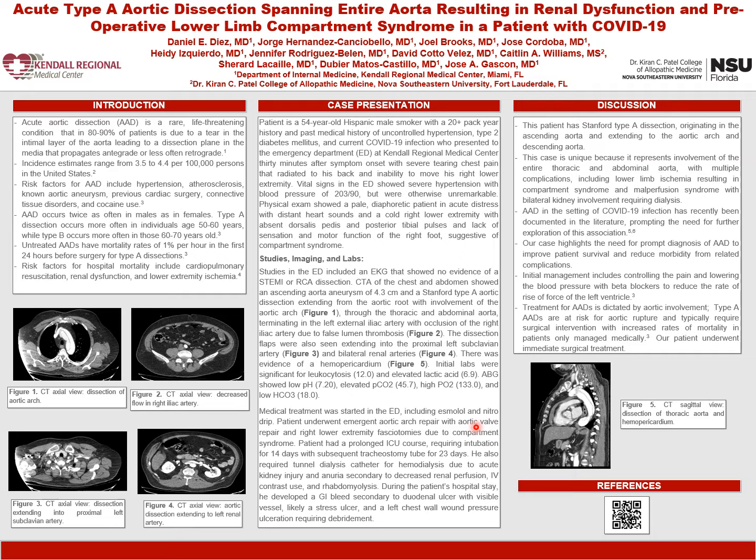morbidity from related complications. Initial management includes controlling the pain and lowering blood pressure with beta blockers to reduce the rate of rise of force of the left ventricle. Treatment for AAD is dictated by aortic involvement. Type A AADs are a risk for aortic rupture and typically require surgical intervention, with increased rates of mortality in patients who are only medically managed. Our patient underwent immediate surgical treatment and was able to leave our institution intact for a rehab facility.